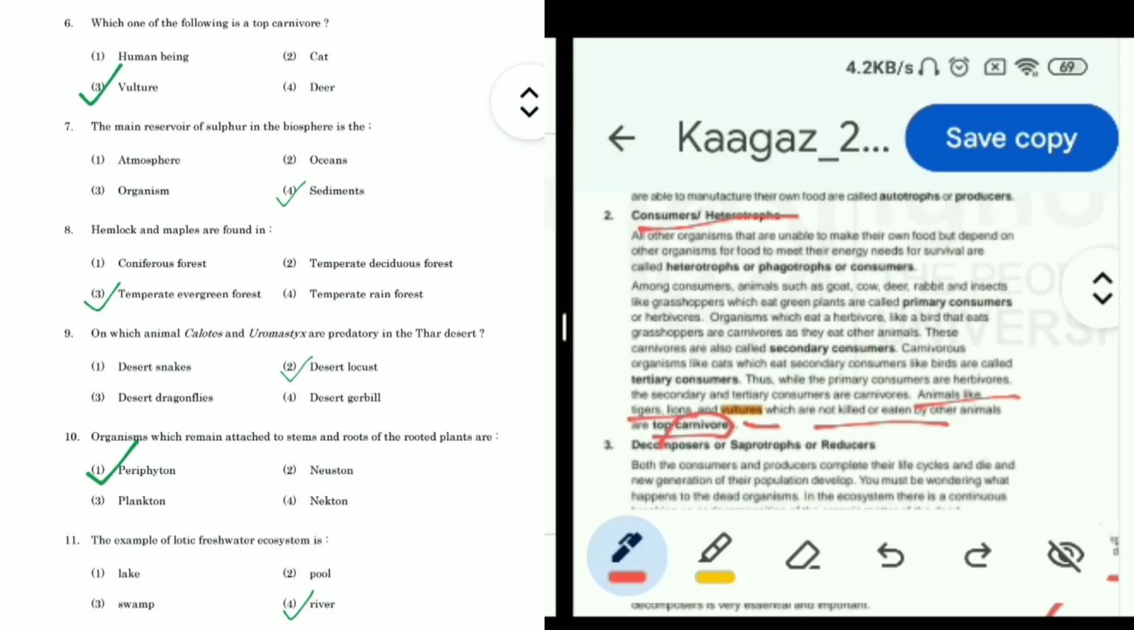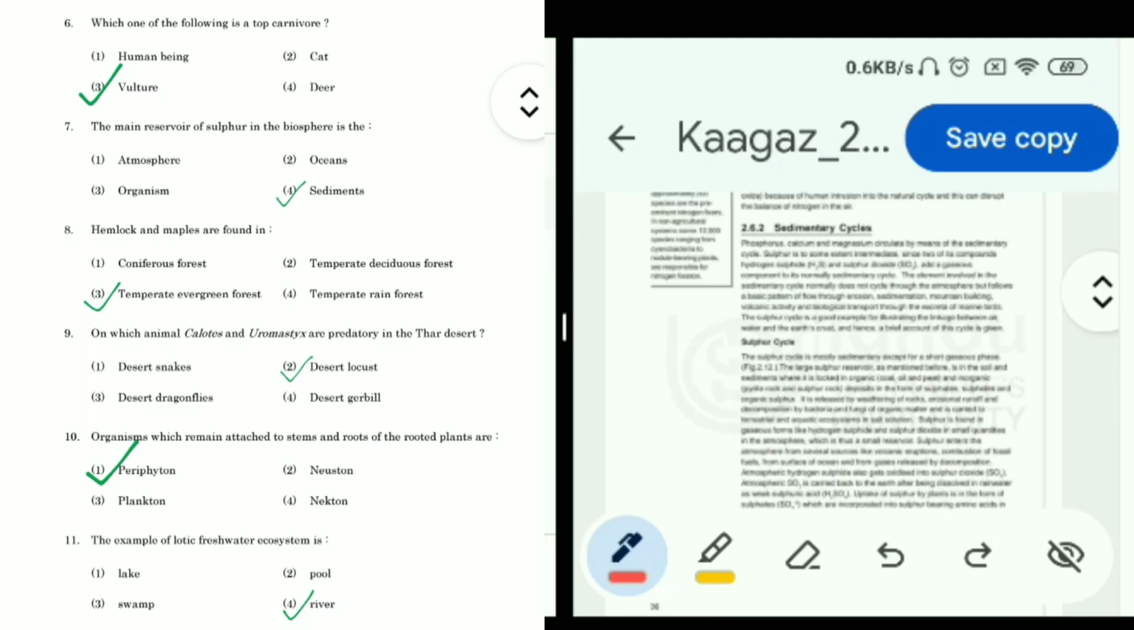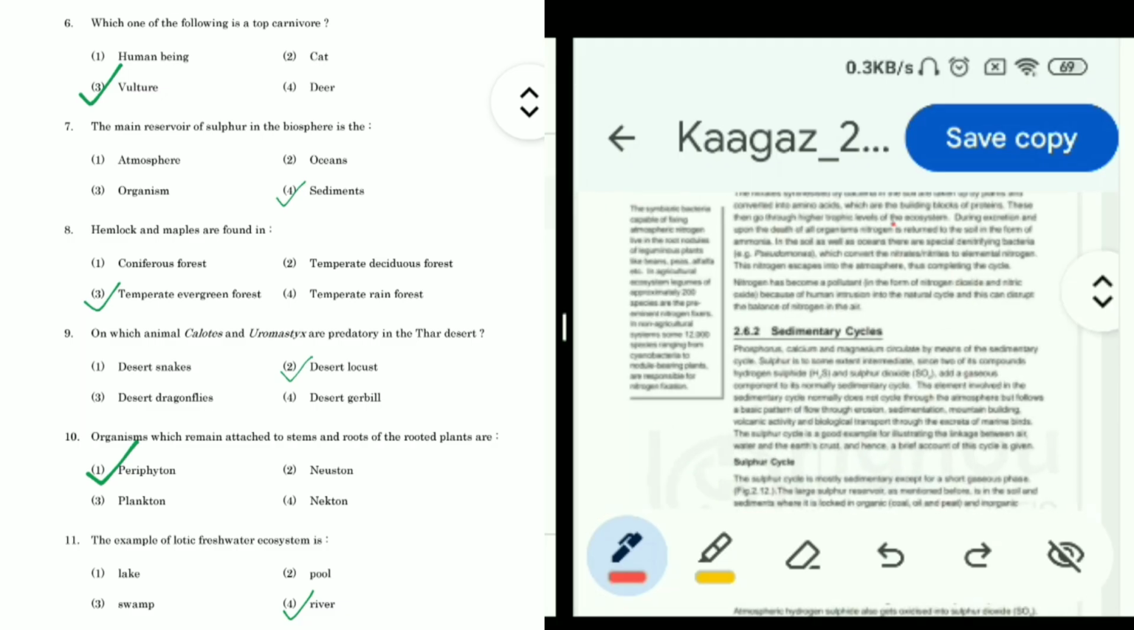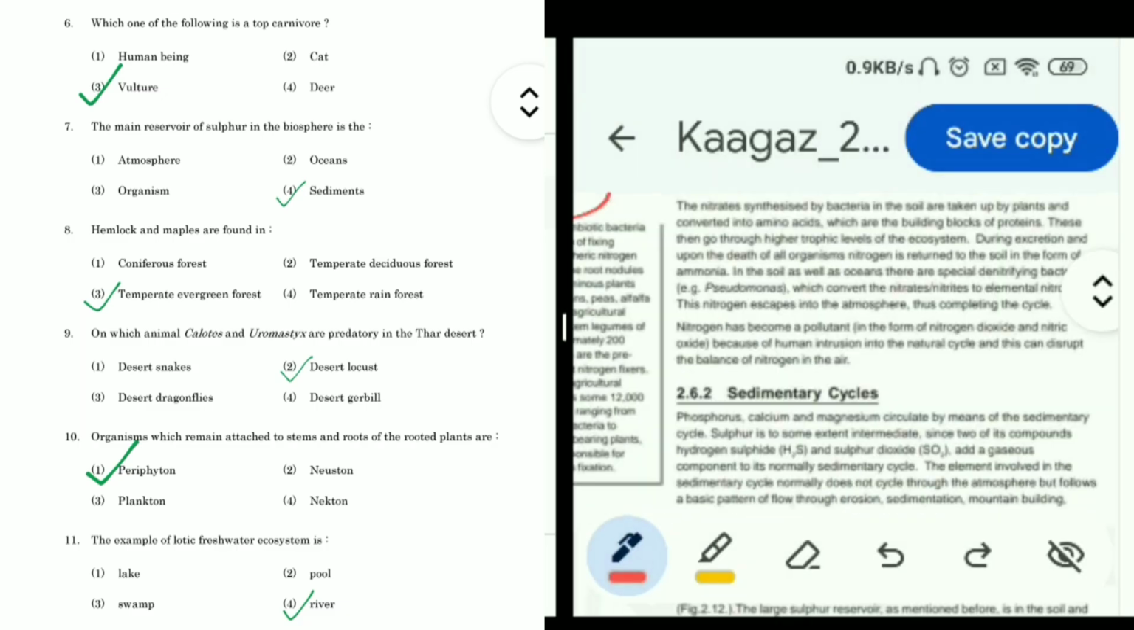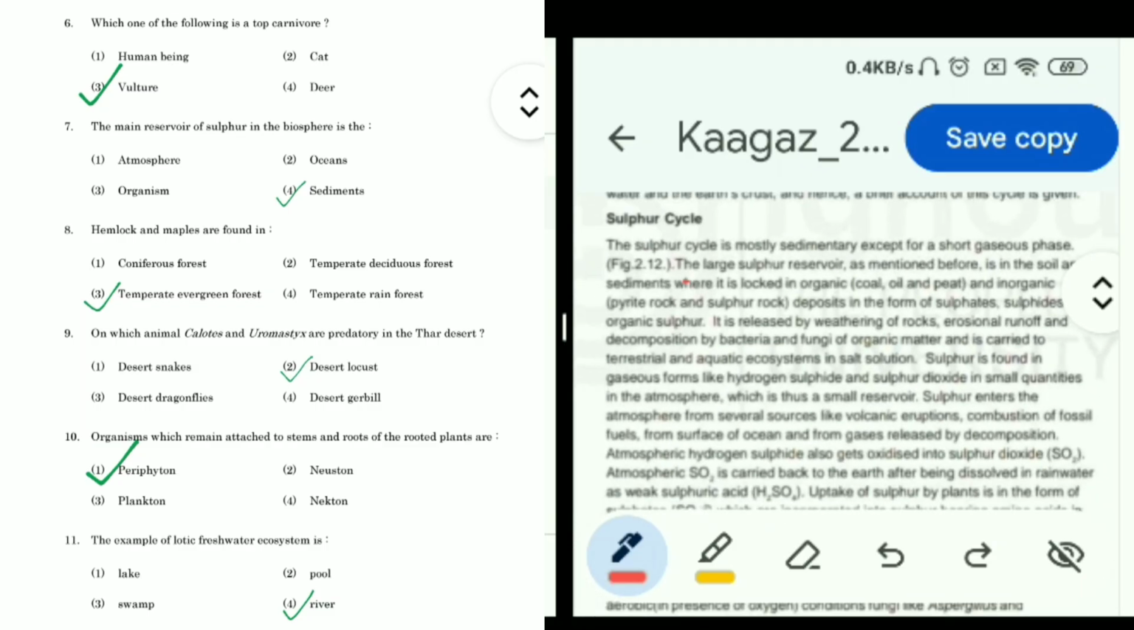Now question 7, the main reservoir of sulfur in the biosphere is the atmosphere, oceans, organisms, sediments. So we can find its answer on page number 36 of block 1. We can see here that the large sulfur reservoir is in the soil and sediments. So the correct answer is sediments.